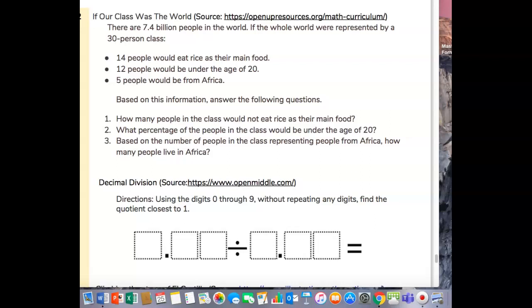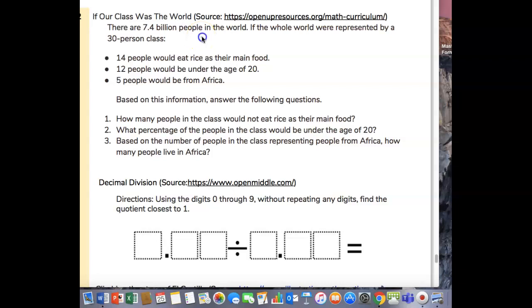For math, today we have week 4, day 2, and it says if our class was the world. There are 7.4 billion people in the world. If the whole world were represented by a 30-person class. All right, first off, let's see what 7.4 billion looks like.